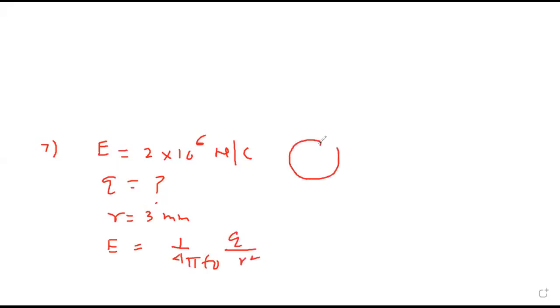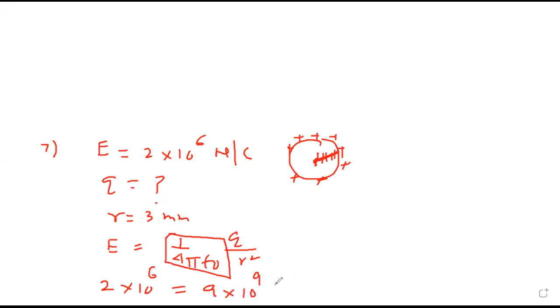So whenever on a sphere you are having charge, it can be considered as a point charge. So on the surface, distance from the center is radius. E is F by Q when force is given. Okay. So E is 2 into 10 raised to 6. 1 upon 4 pi epsilon naught ka value I think we have written. For air, is it 9 into 10 raised to 9? Yes, sir. Into Q we want.